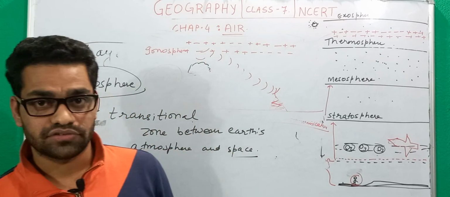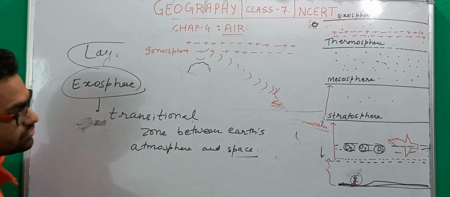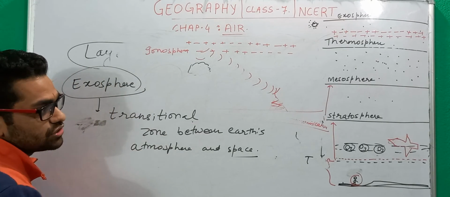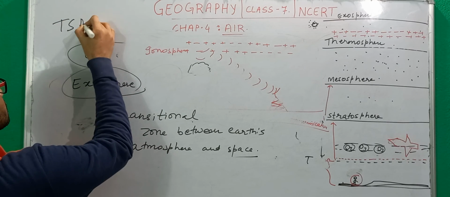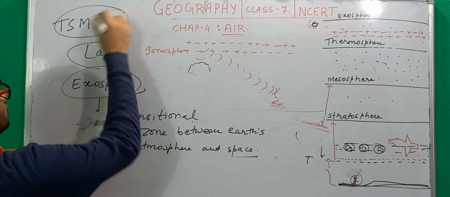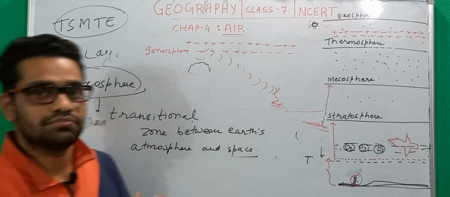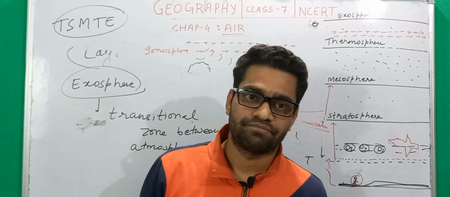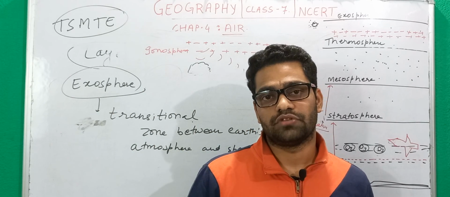And one most important thing, what is the trick that I was talking about? How will you remember troposphere, stratosphere, mesosphere, thermosphere and exosphere in a sequential manner? Just remember this: Tasamte. This is Tasamte. Will you remember it? Tasamte. So this is the trick that I was talking about. Tasamte. Just an arbitrary word, no meaning at all. Just a trick. Just try to remember it, and you will find it very easy to memorize this.